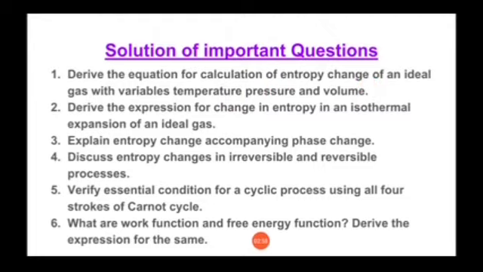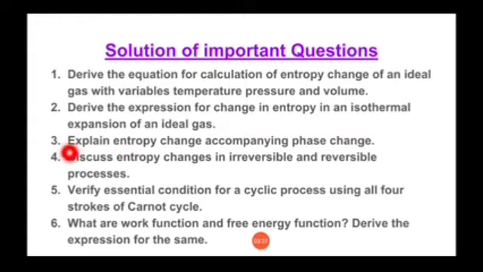Means there are 3 variables given and you have to find the equation for calculation of entropy. Second important question is, derive the expression for change in entropy in an isothermal expansion of an ideal gas. It's a 2-mark question, can be asked in section B of university exam.